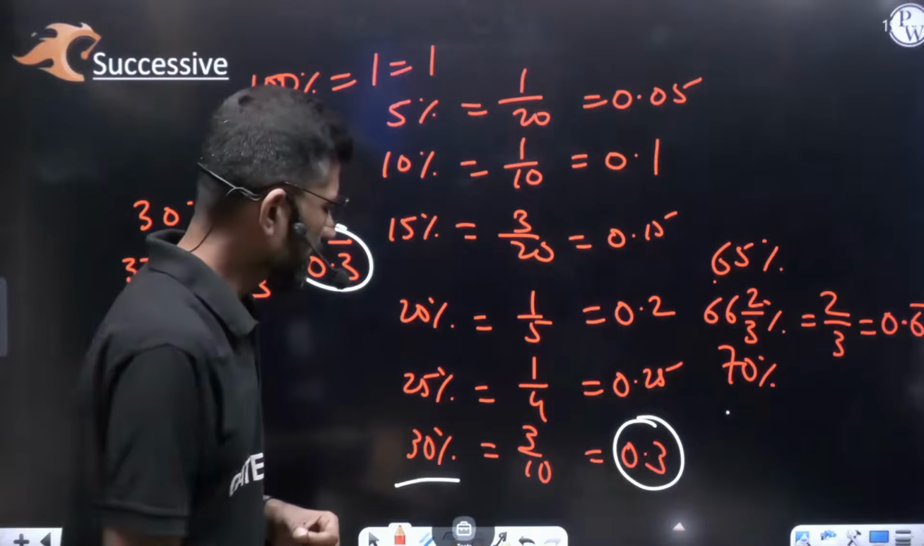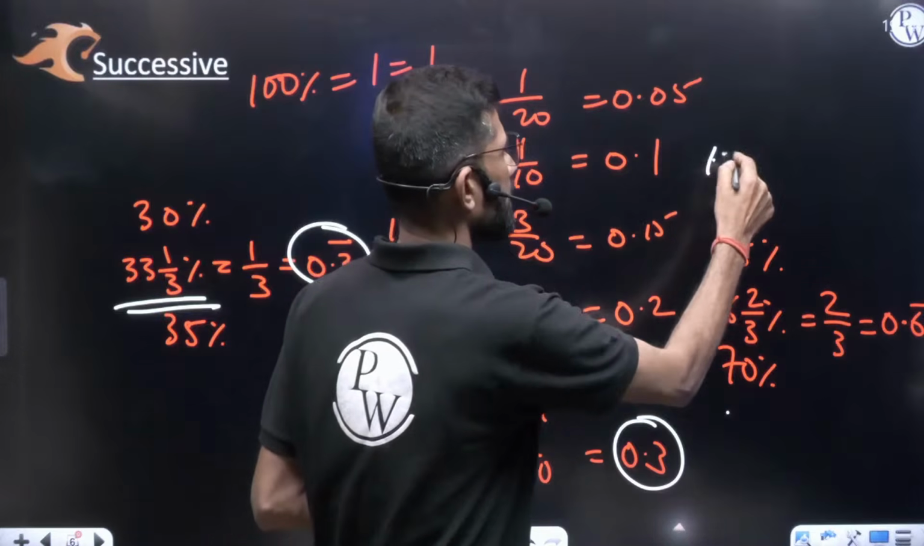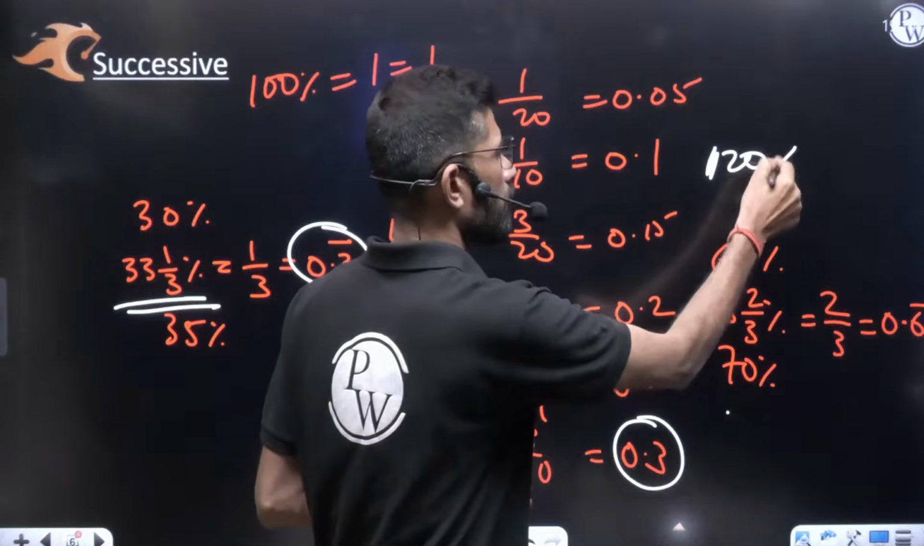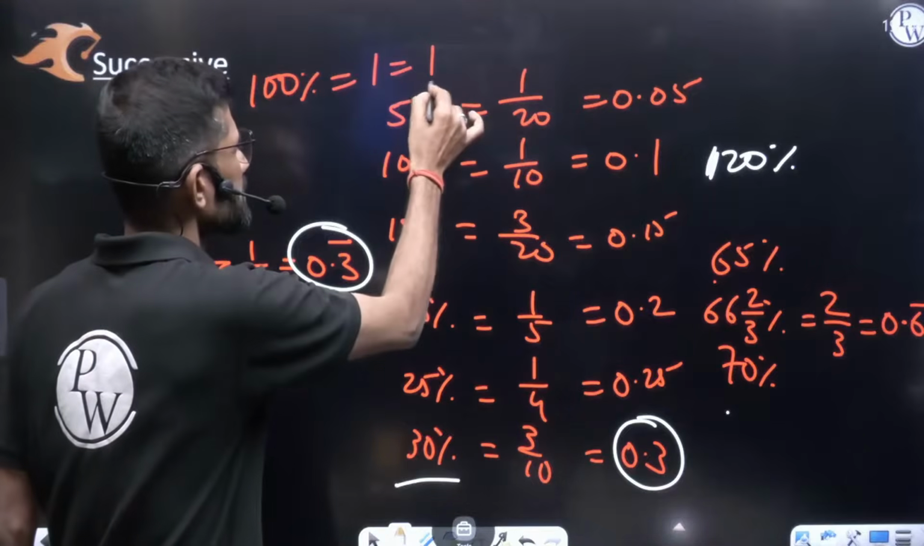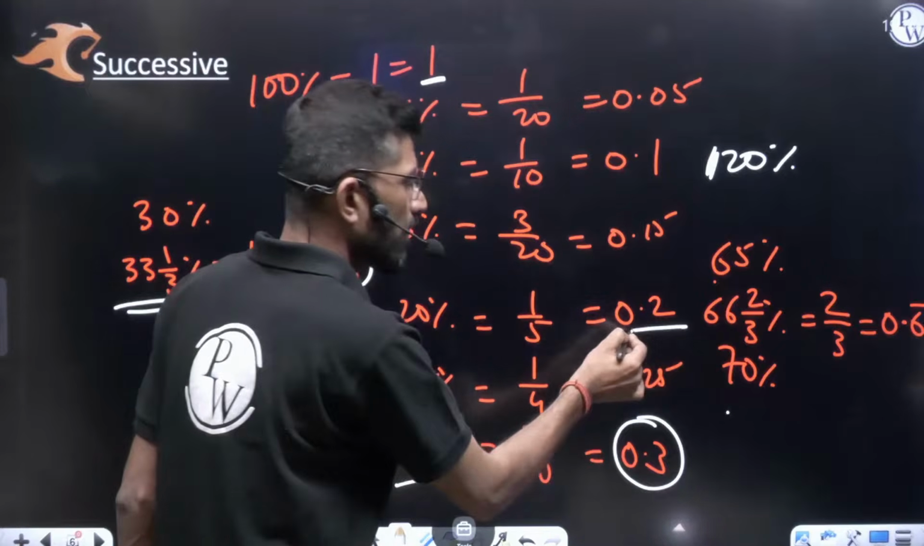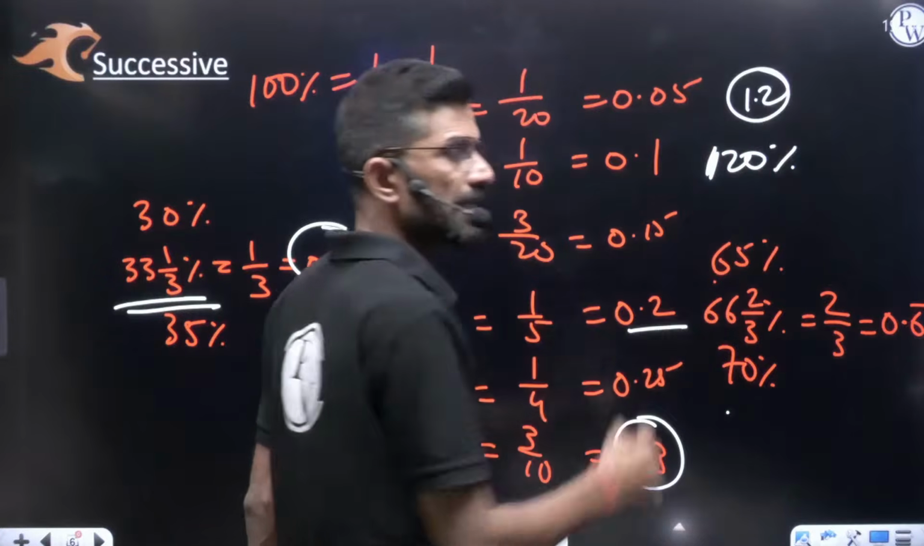Consider somewhere in the calculation, you are in need of 120%. You are in need of 120%. Then what? Very simple. 100% is 1, 20% is 0.2. Add both of them, it will become 1.2 of the value in decimal.